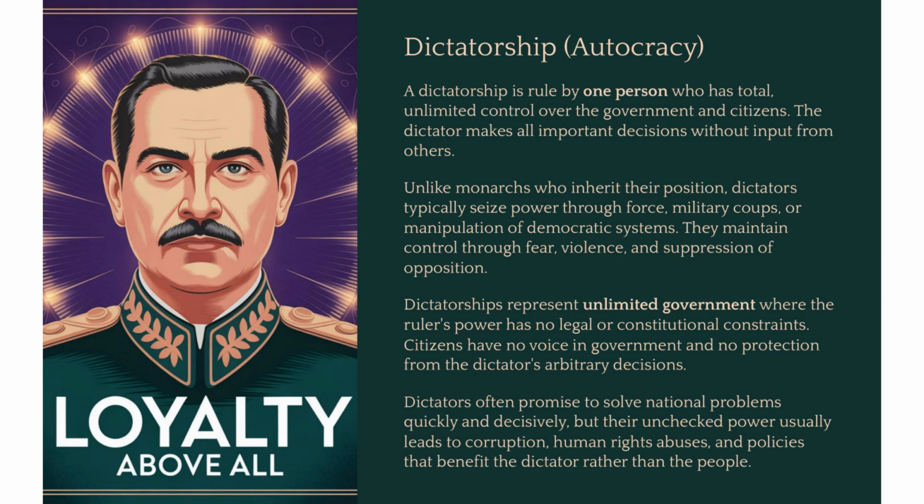Another common form of government is a dictatorship. This is an example of an autocracy, or rule by one person. A dictator usually takes power by force, like through a military coup, and then holds on to that power through force and fear. Unlike a king, their power isn't hereditary, it's taken. Dictatorships are a prime example of an unlimited government because the dictator is above the law, and there are no legal or constitutional limits on their authority.